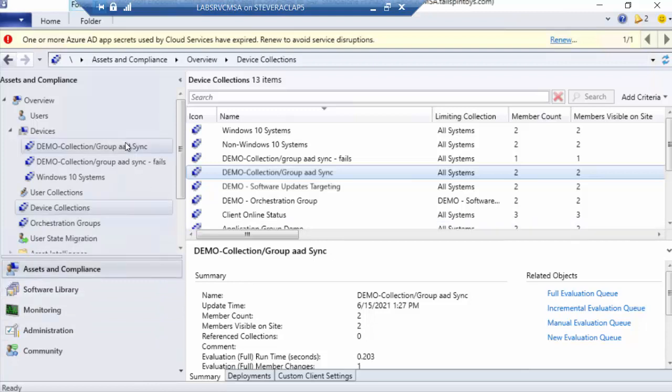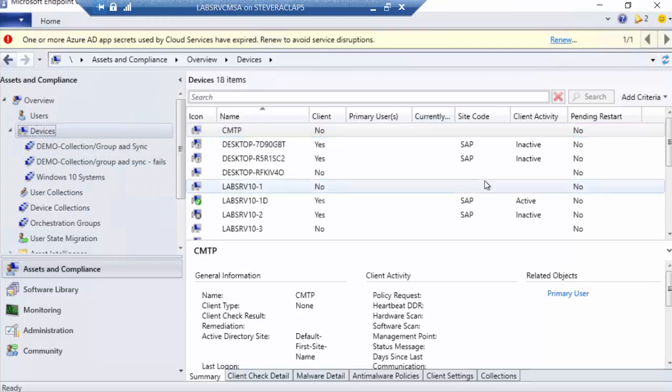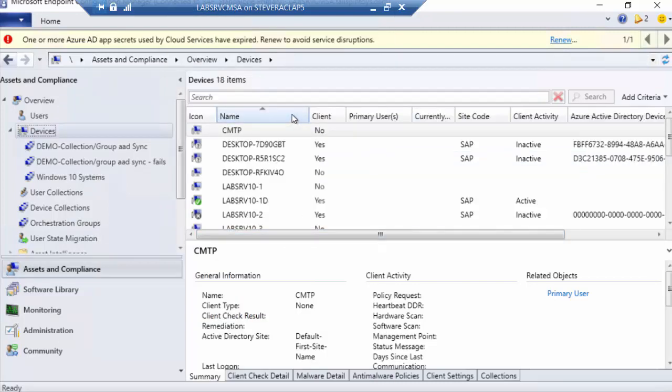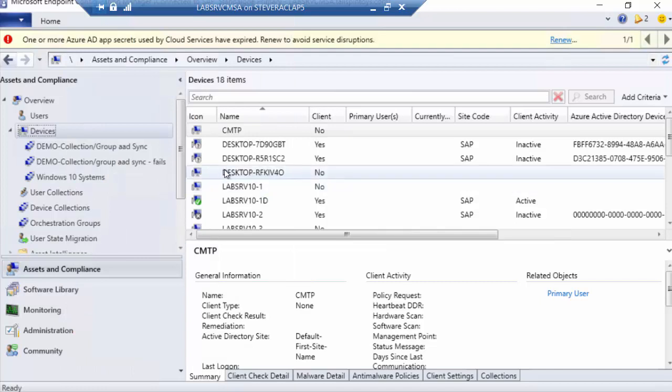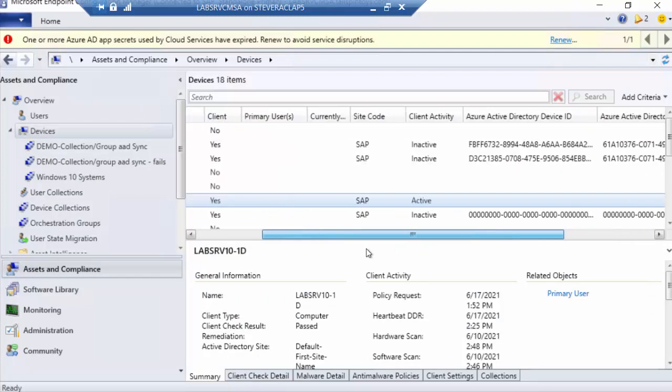So if I go to my demo collection that's failing, then I know the device is 10-1D. If I look in my device list and I add my Azure AD Tenant ID, that's device ID, let me add Tenant ID as columns, here's my device, 1D. I do not have this information. Why do I not have this information?